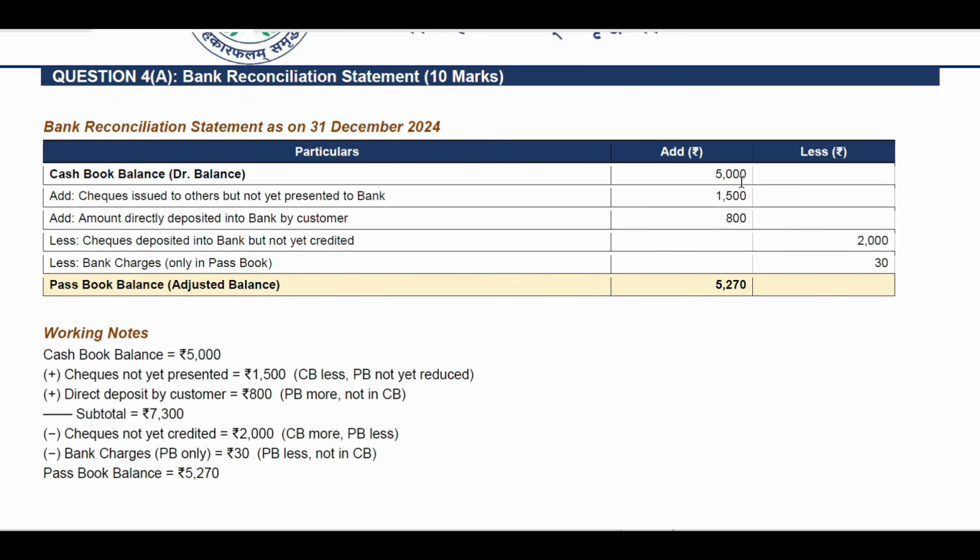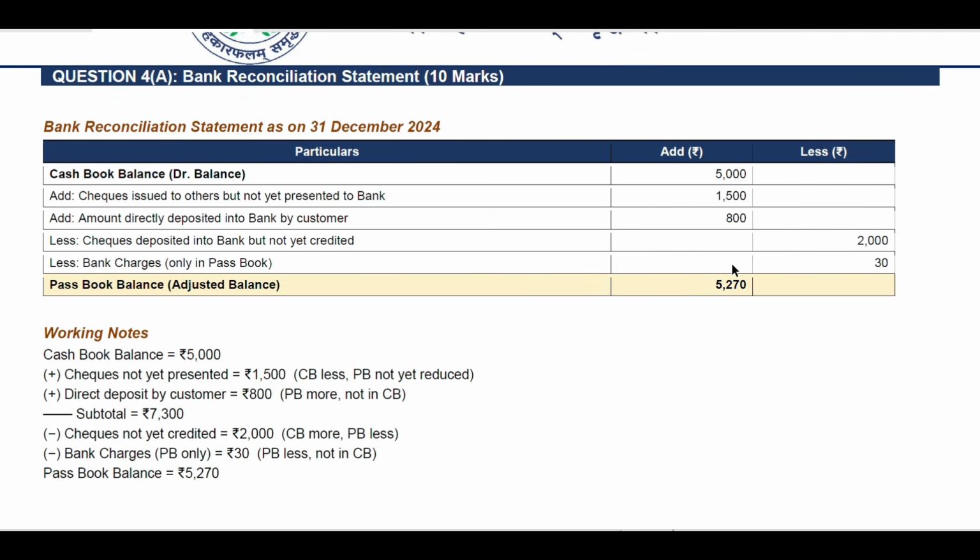Less, that comes into the minus account: check deposited into bank but not yet credited, 2,000 rupees. Then less bank charges only in the passbook, that is 30 rupees. So the passbook balance after adjustments is 5,270 rupees.